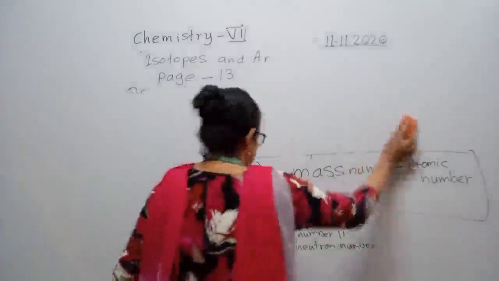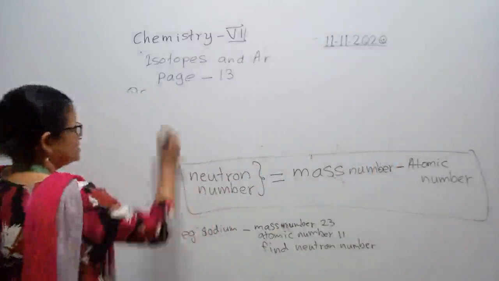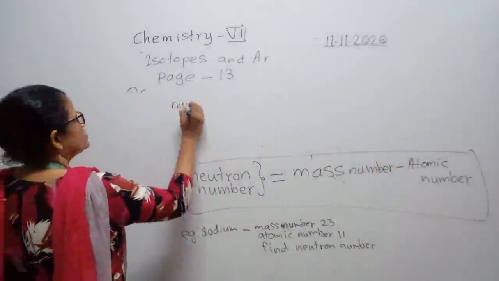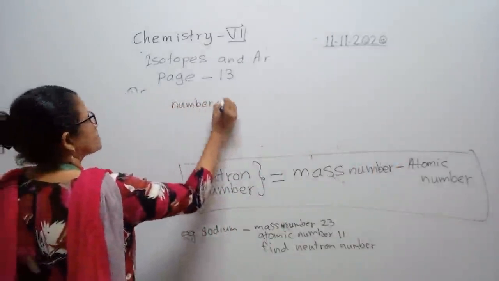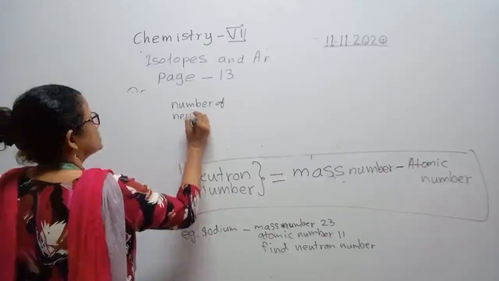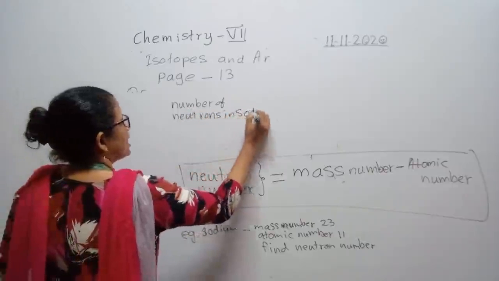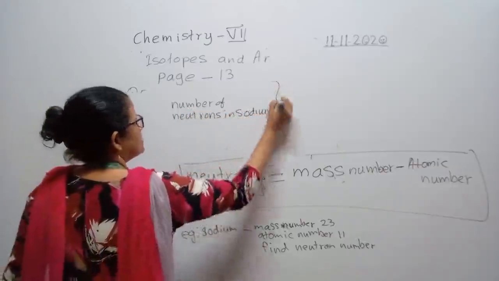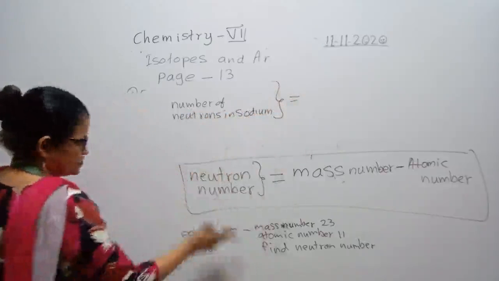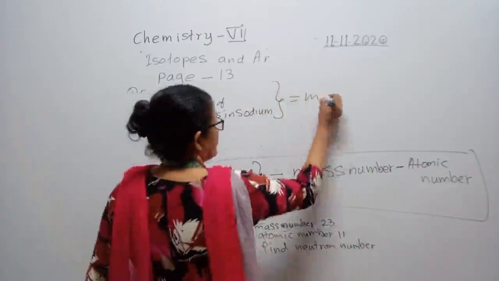So, I will write the answer up. Okay, see here. Number of neutrons in sodium. You are given the element name, so write the element name in your answer. Equals number of neutrons. How to find?